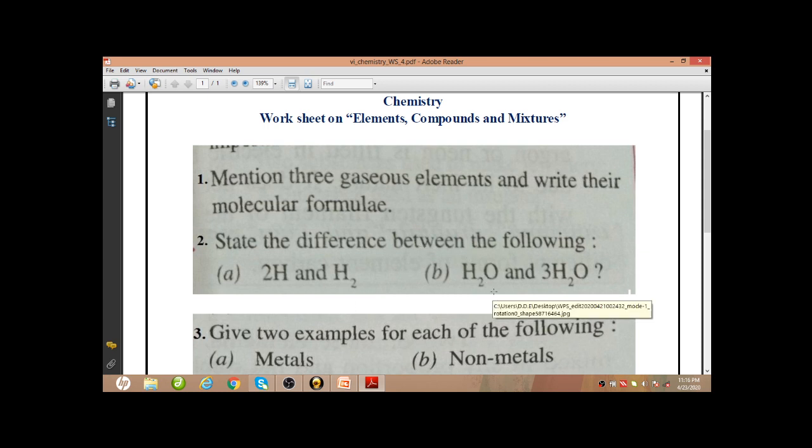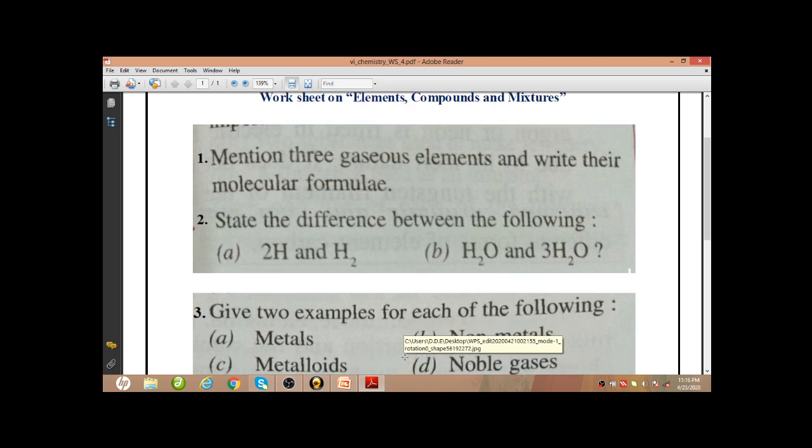Next, H2O. By H2O we are representing one water molecule. And by 3H2O we are representing 3 water molecules. If instead of 3 we write 4, then 4 water molecules. Whatever number we write, we write it before the molecular formula of the compound. That will be the number of molecules. So H2O is 1 molecule of water, and 3H2O means 3 molecules of water.